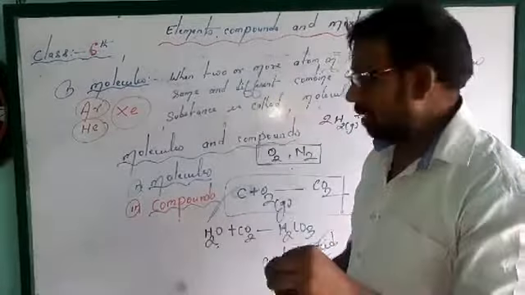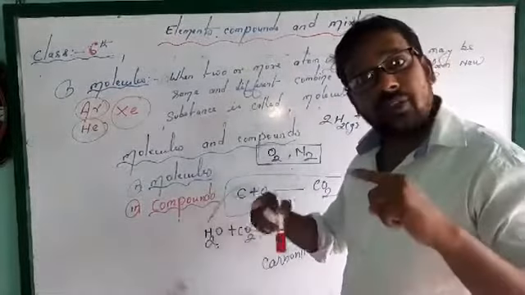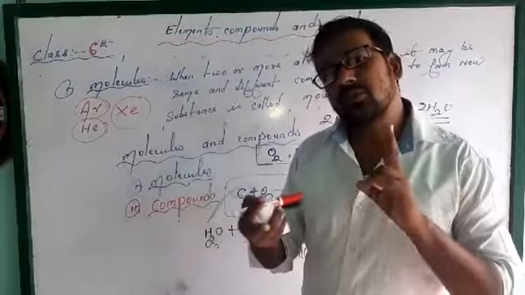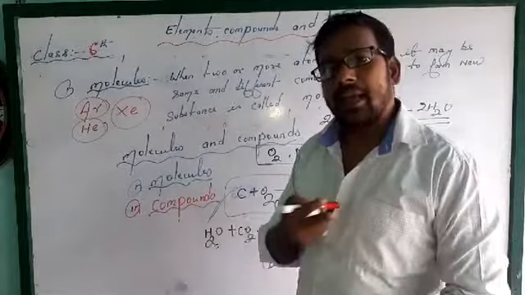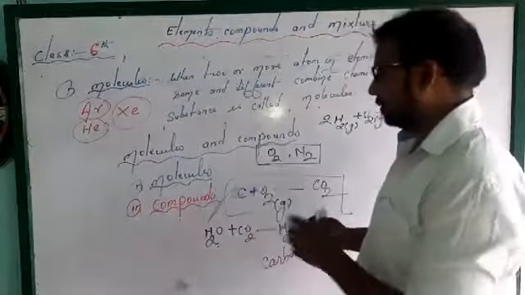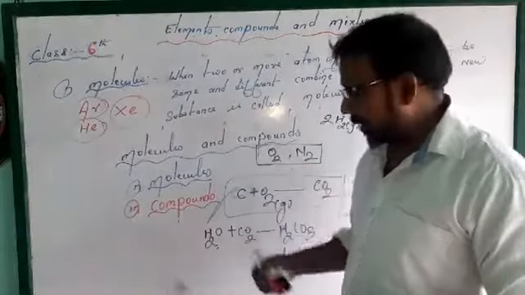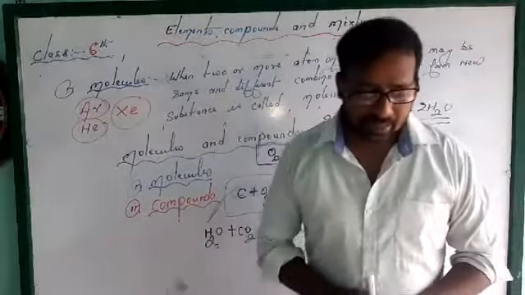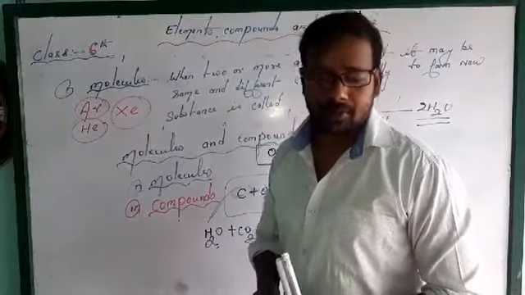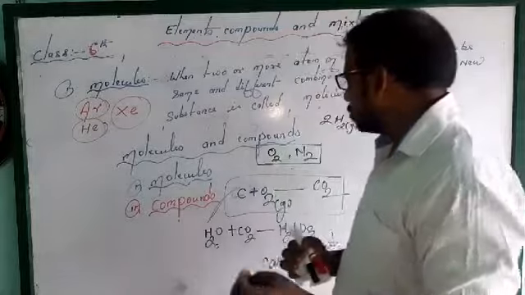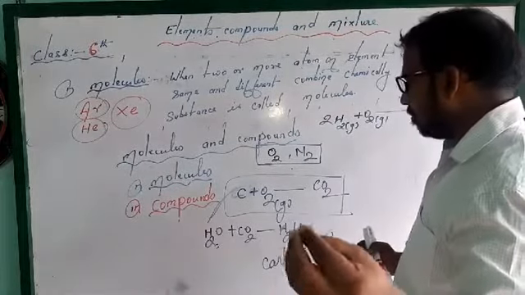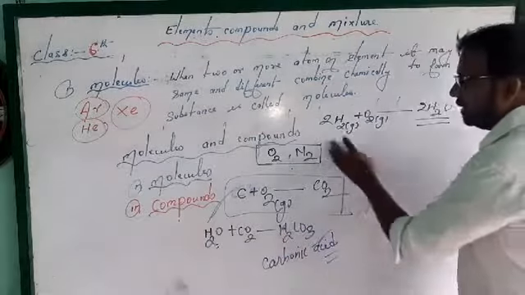So my dear students, please, it is a very important topic, a very small topic: molecules and compounds. A compound is where two and more different elements combine chemically. And molecules means atoms of the same element combine chemically. So please try to write down in your copy and understand it. Next time we will talk about mixture and compound. What is a mixture? So I want to give you one example of how compounds are formed. Let's see.